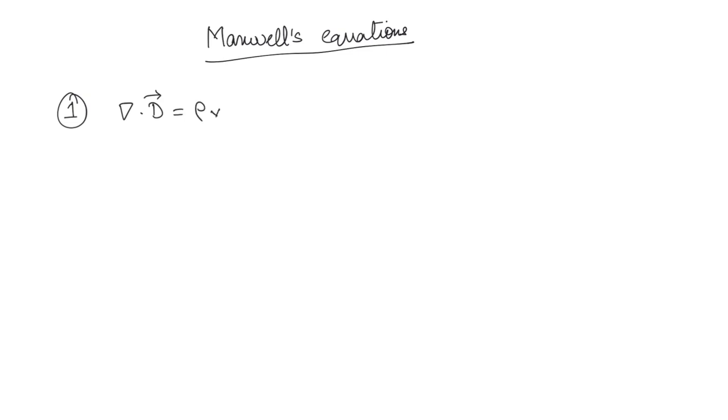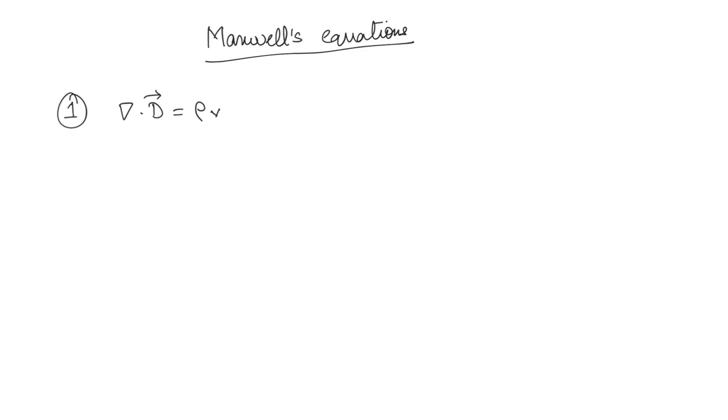Now when we were discussing the electrostatic and magnetostatic fields, we have seen various Maxwell's equations, right? So I will summarize here now. The first equation is del dot D bar is equal to rho v. This is in the differential form.